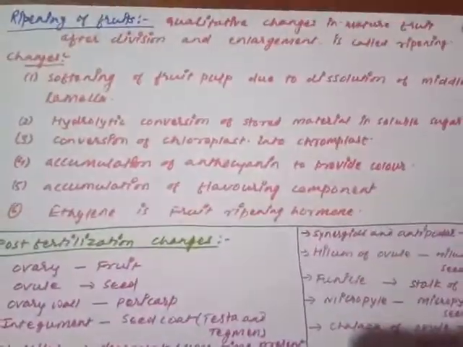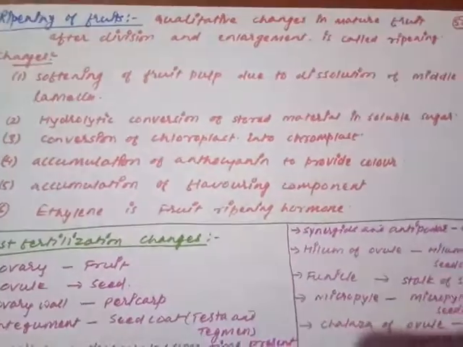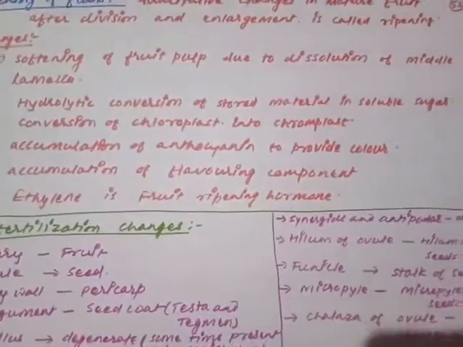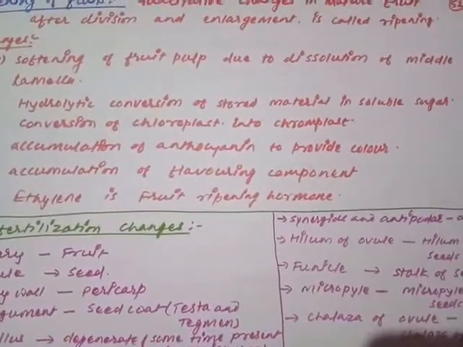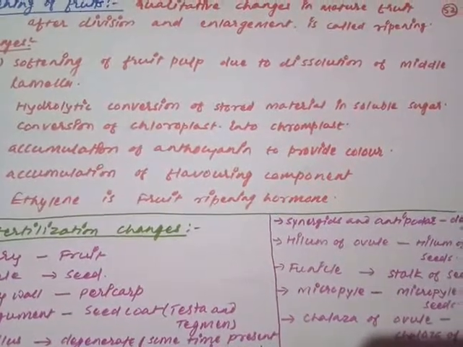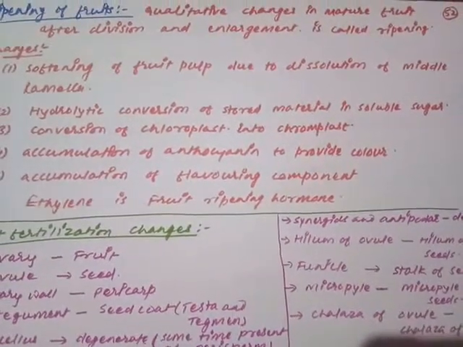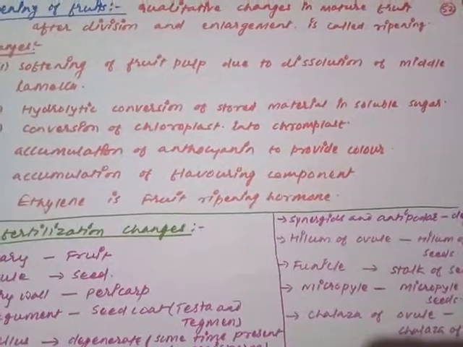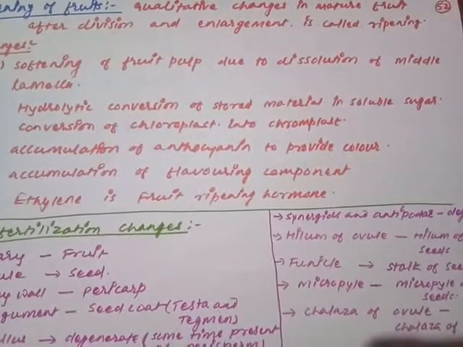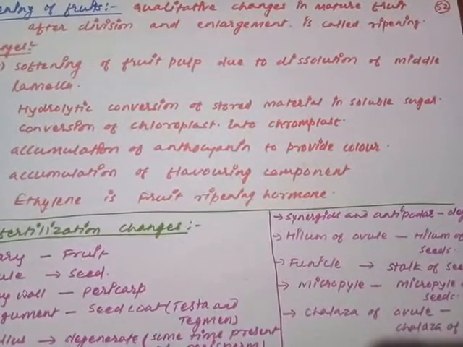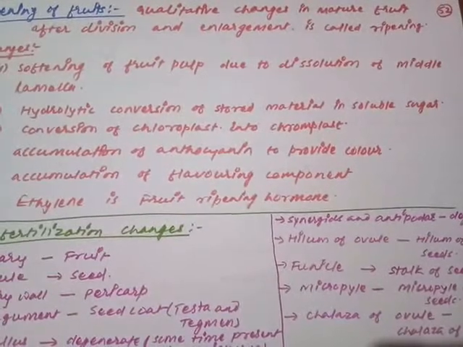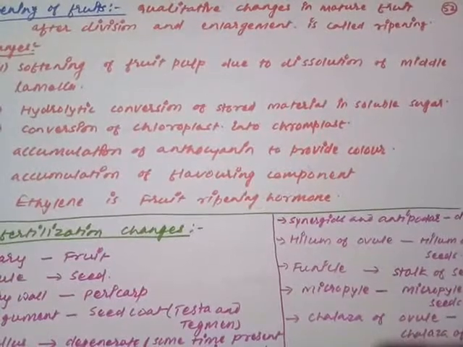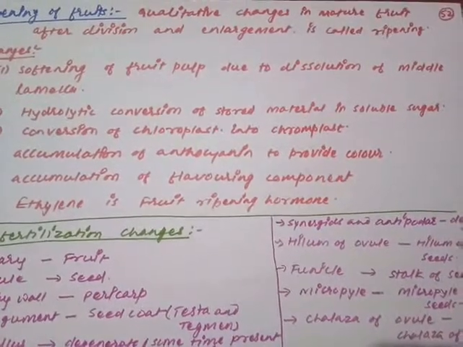So what are these qualitative changes? Just understand. Whenever you touch a raw fruit and then touch the ripened fruit of the same breed, you can feel that the raw fruit is hard enough while the ripened fruit is soft enough. And second, the ripened fruit is juicy and pulpy. These are the changes we are observing. So first, the raw fruit is tough or tight, while the ripened fruit is very much soft.